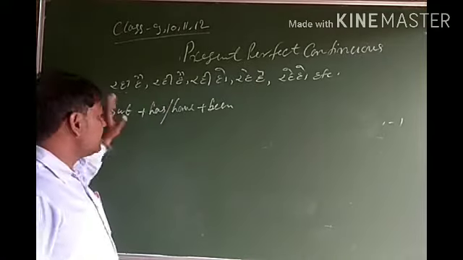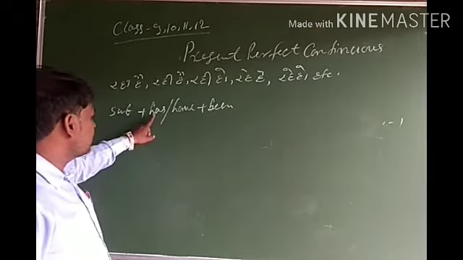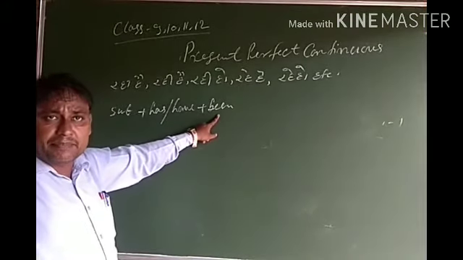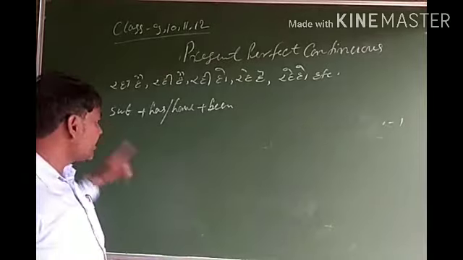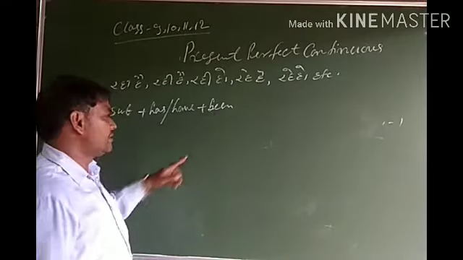If subject is singular, then we have to write subject, auxiliary verb has been, and if subject is plural or subject I, then we have to write auxiliary verb have been.